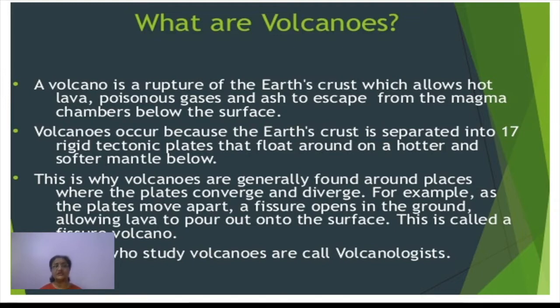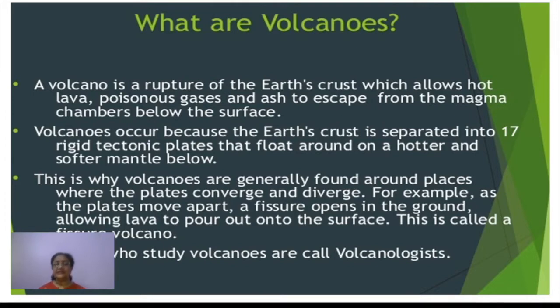That fissure opens up in the earth's crust, and through it the magma inside the earth gets its way to come out on the earth's surface. This results in the formation of a type of volcano commonly called a fissure type volcano, because it is formed through a fissure or a crack on the earth's surface.